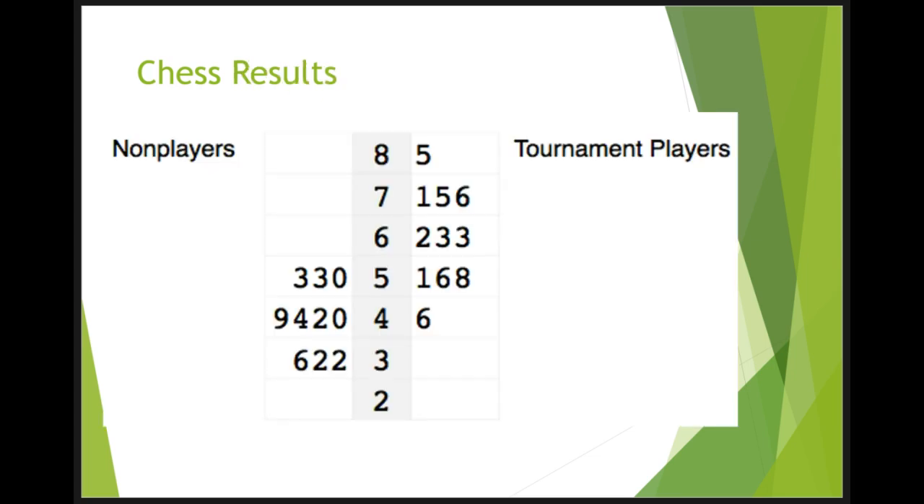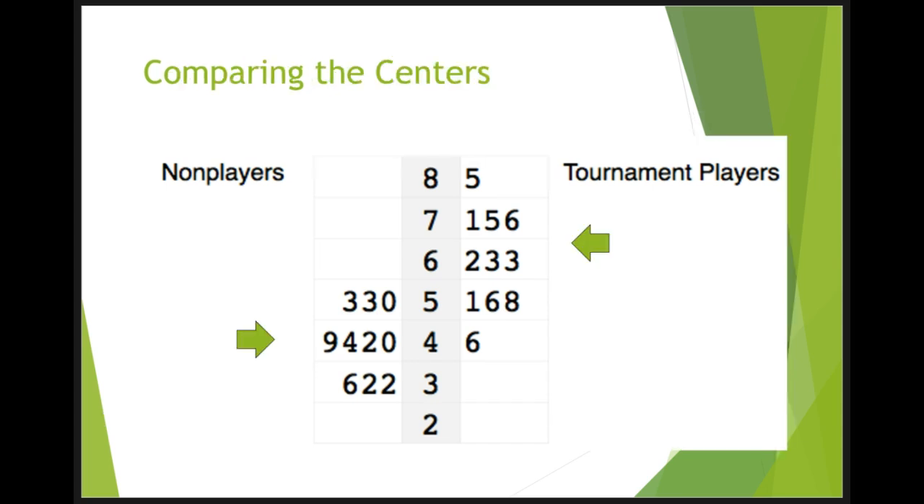This back-to-back stem and leaf display shows the results of this experiment on memory for chess positions. 2 groups are compared. On the left are the scores of people who don't play chess. On the right are people who play a great deal of chess, tournament players. By comparing the 2 distributions of scores, it's clear that the location of the center of the distribution for the non-players is lower than the center of the distribution for the tournament players.